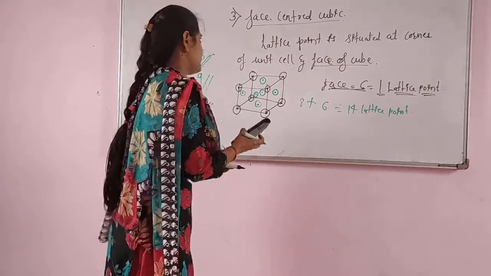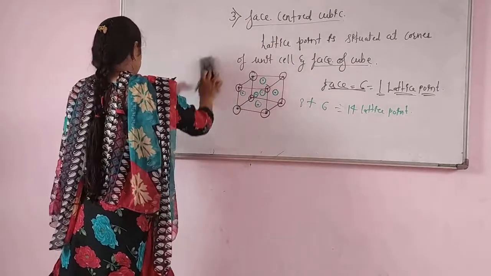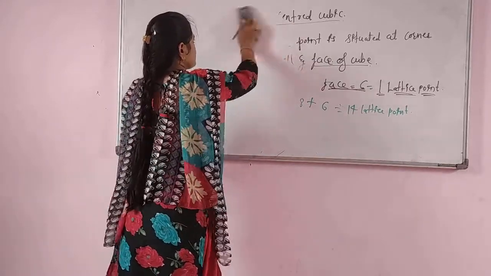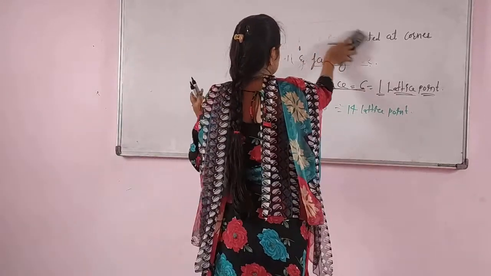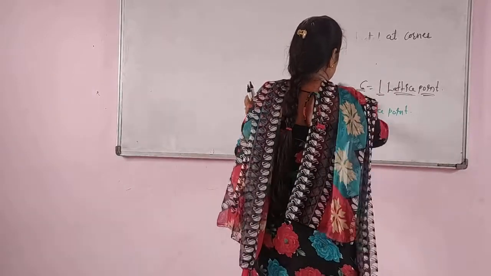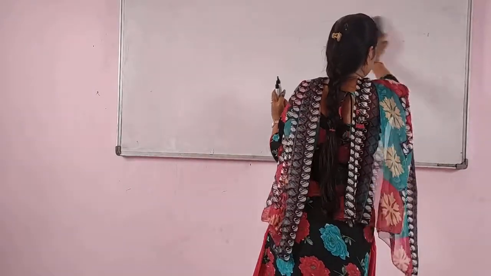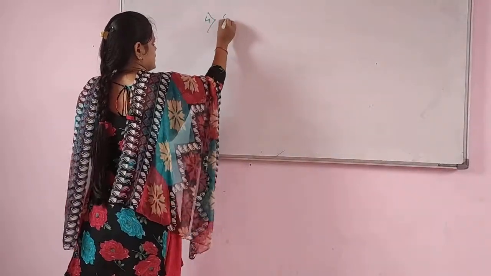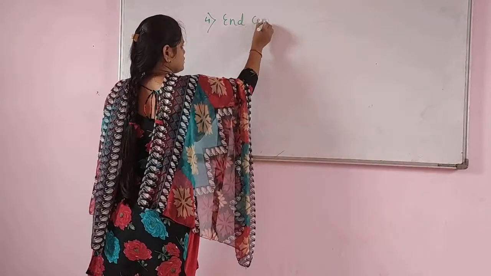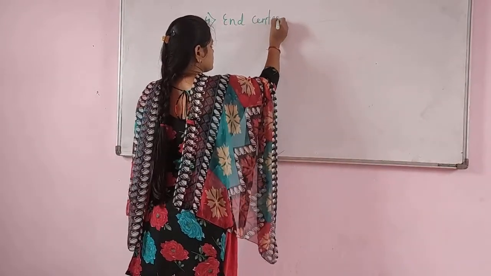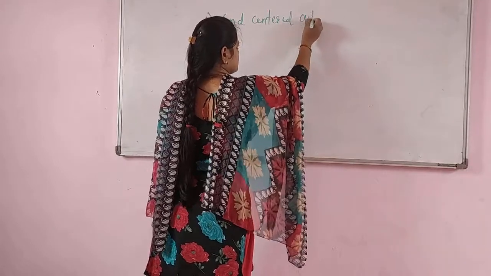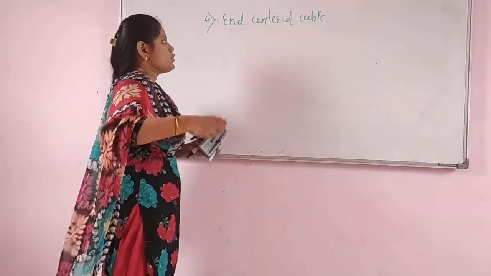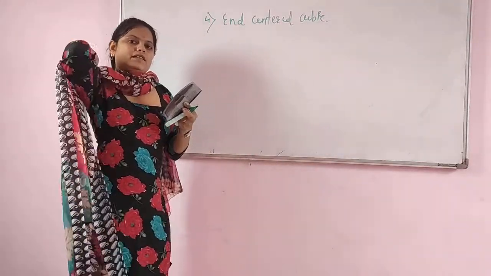Okay. Now we will move to the next, that is end centered cubic. The last will be end centered cubic. So in the end centered cubic, what is present here?